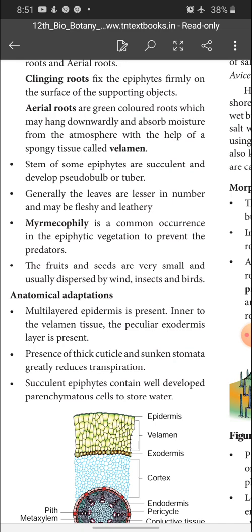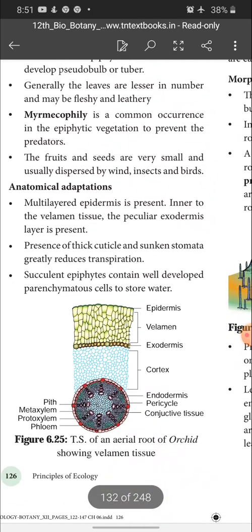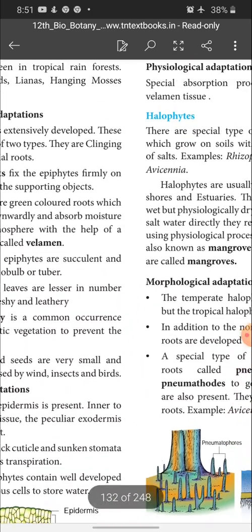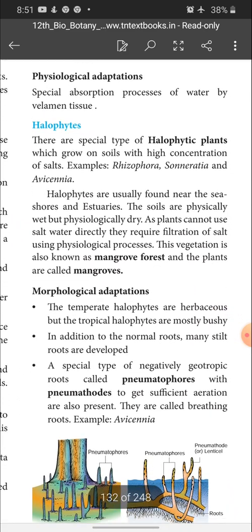Succulent epiphytes contain well developed parenchymatous cells to store water. Physiological adaptation: special absorption process of water by velamen tissues. Velamen, you know very well, is a special type of tissue which absorbs water.